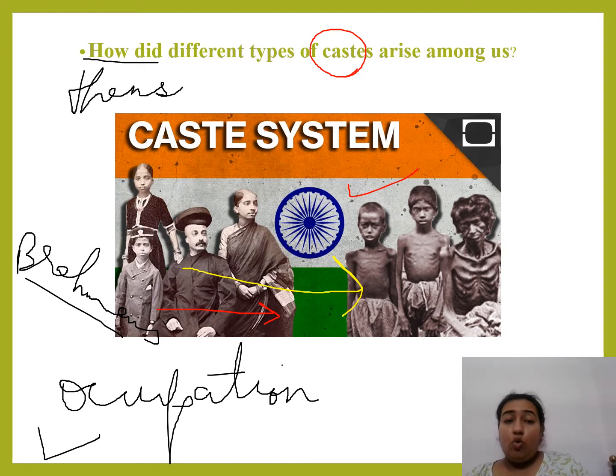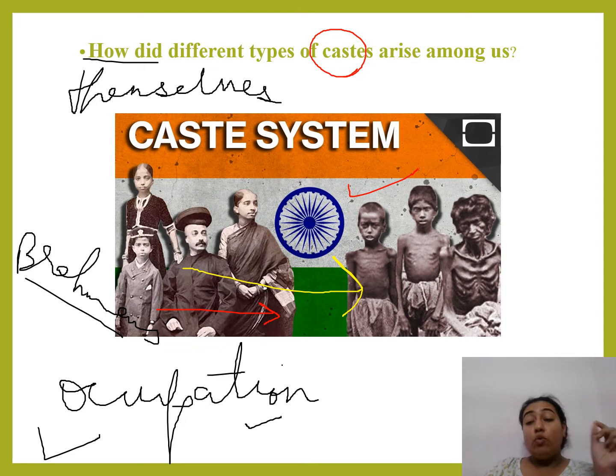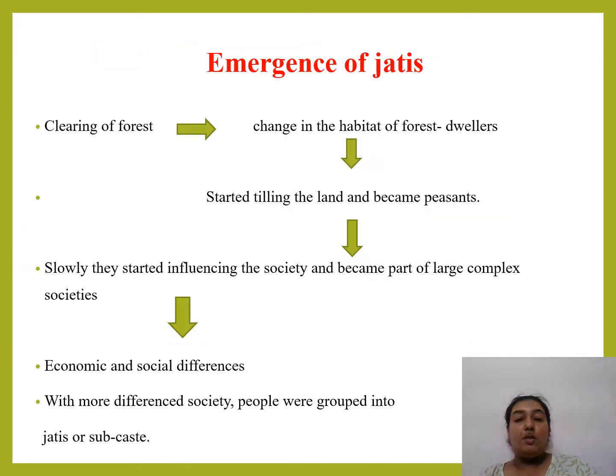No rule was there. They themselves made this caste system on the basis of the occupation people had. So it was the fate of a person, the fate of a child. If he is born in a Shudra family or untouchable family, no matter how learned or educated he becomes, he will be a Shudra according to that caste system. I hope this concept is clear to all of you.